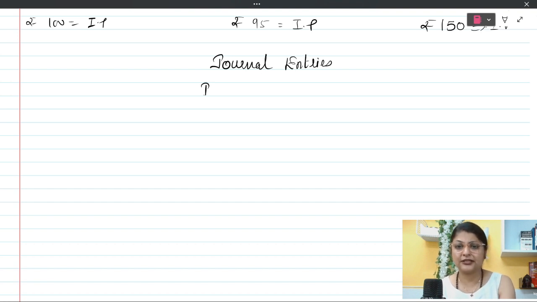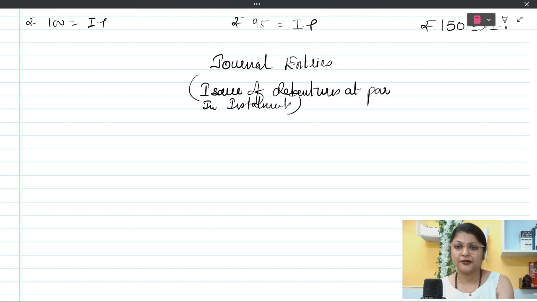And these journal entries are for issue of debentures at par in installments. Okay, let's assume face value of debenture is rupees 100.